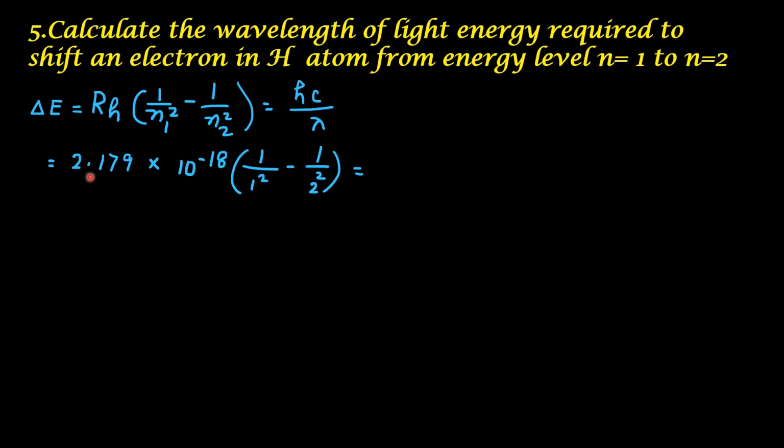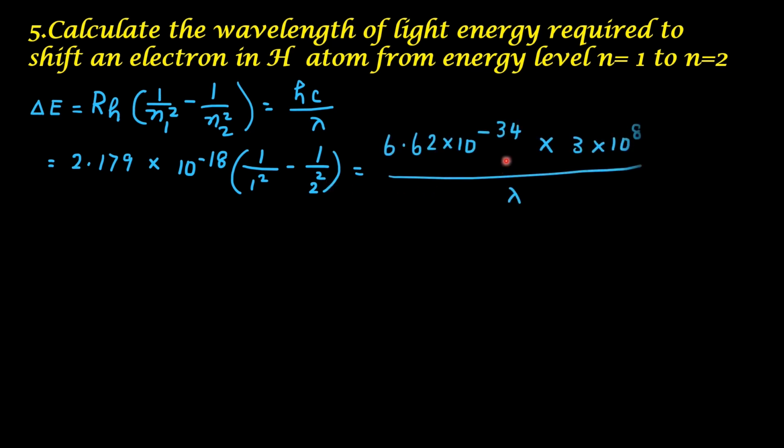Now, 2.179 into 10 raised to minus 18 into 1 by 1 square minus 1 by 2 square is equal to hc by lambda. Substituting for h and c, we get 6.62 into 10 raised to minus 34 into 3 into 10 raised to 8 divided by lambda.